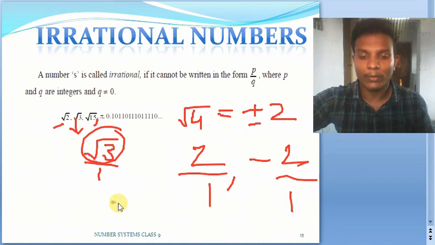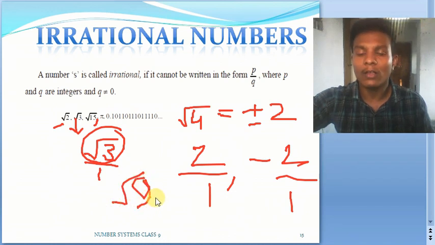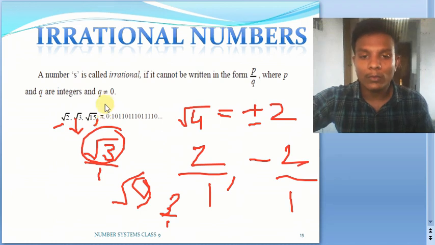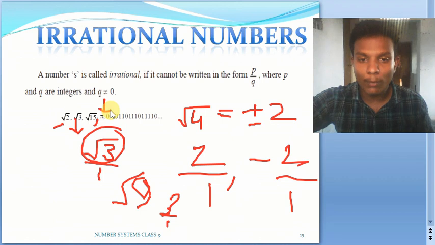Suppose I ask you what is root 9. Root 9 is also going to be plus or minus 3, so 3 by 1 or minus 3 by 1. In this case it fits into the definition of rational number. But most of the confusion will be with this particular pi. In geometry, we will use it as 22 by 7.